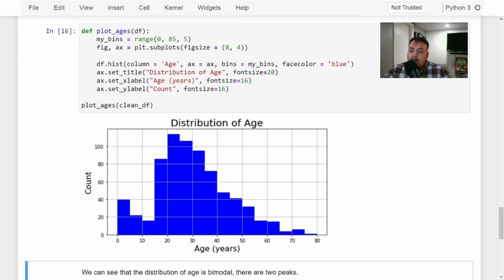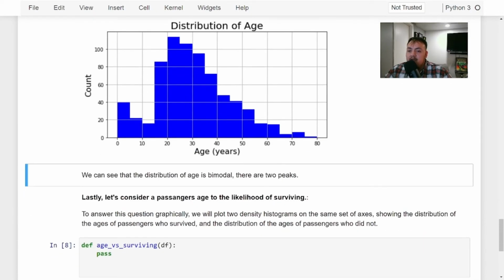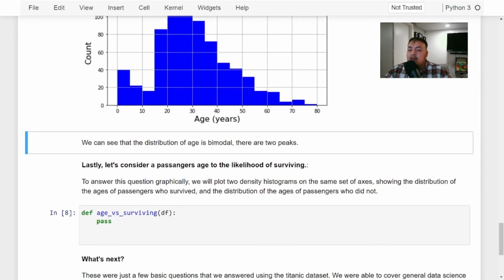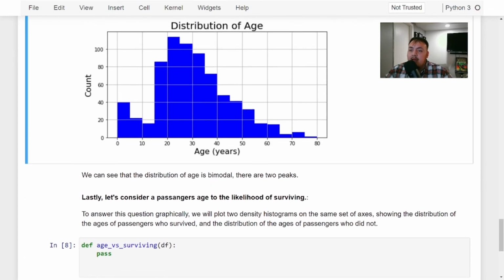We see that the ages range from 0 to 80, which is really cool. And we see that the max is in the 30s with over 100, or between 20 and 30, where we see over 100 people with ages like that. So we can also see that the distribution of age is bimodal, since there are two peaks right here and right here.